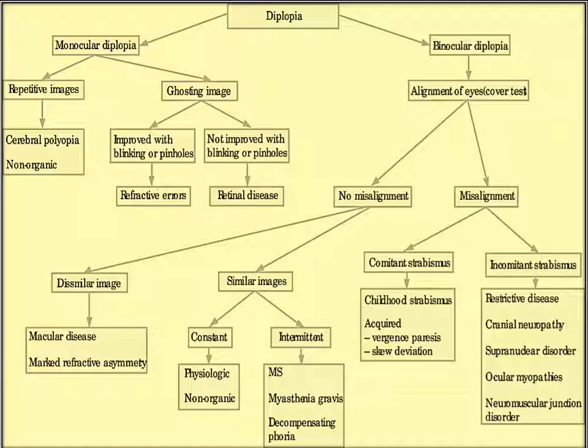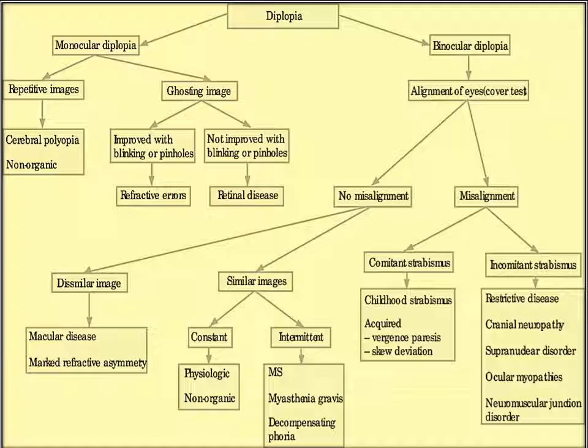Decompensating phoria is a very common thing. It can be found in almost every individual who does lots of near work, mostly young individuals suffering from accommodative spasm, or they can appreciate this intermittent diplopia due to intermittent exophoria. Again, there can be vergence anomalies as well, which break the fusion very soon, and therefore the patient can appreciate diplopia during work. So these are some of the conditions where intermittent diplopia takes place.